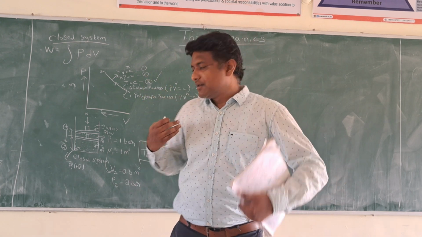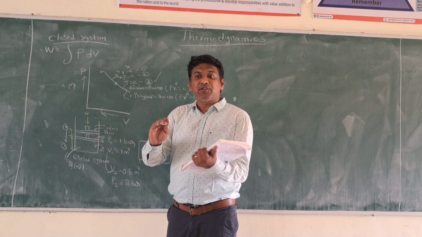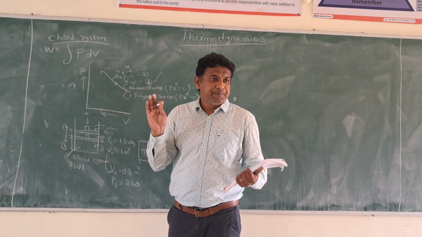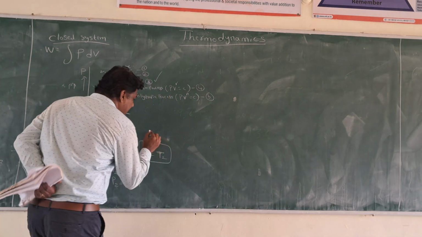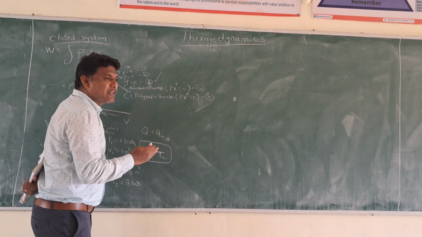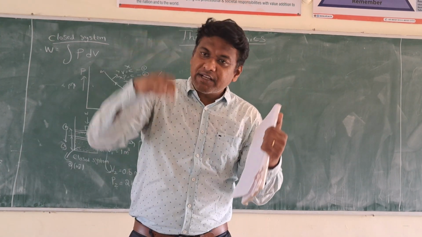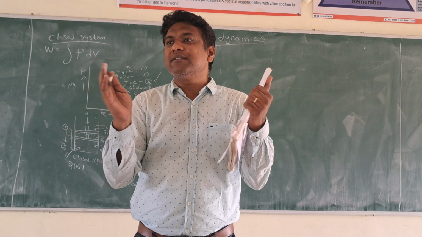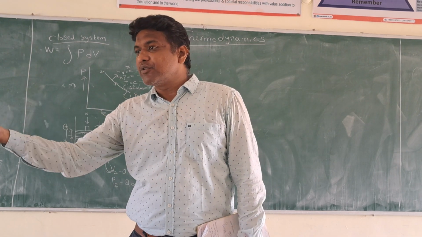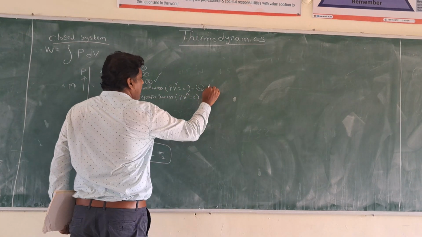After my observation, after doing work, I came to know that there is no heat transfer from the surrounding to the system or from the system to the surrounding. I came to know that Q1 is equal to Q2. No heat has been transferred. Previously, what is the amount of heat present inside the system? After compression, the same amount of heat is present. It means there is no transfer of heat from the system to the surrounding, or from the surrounding to the system. So this process is called adiabatic process.